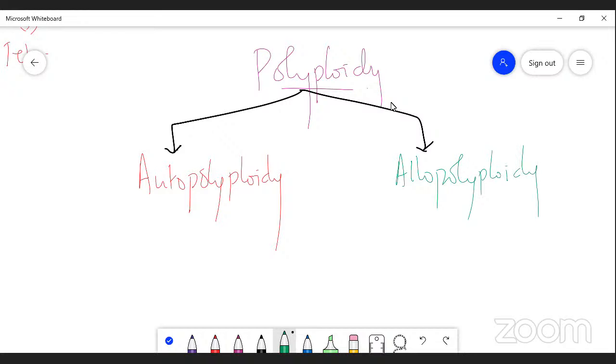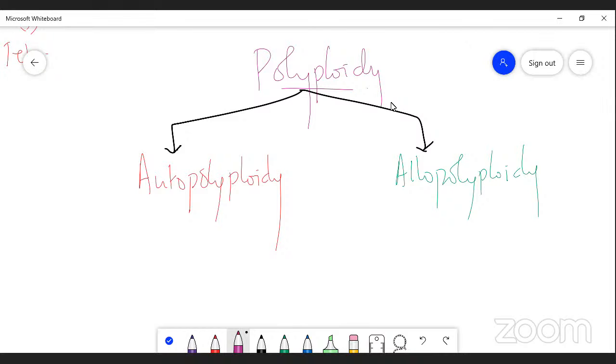What is the difference between autopolyploidy and allopolyploidy? Autopolyploidy is a condition in which an organism possesses more than 3 basic sets of chromosomes, all derived from its own species. That is called auto. Auto means within the organism, the chromosomes derived from within the species by adding more than 2 basic sets of chromosomes. That is called autopolyploidy.